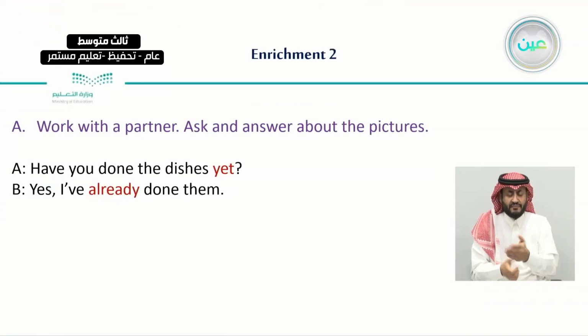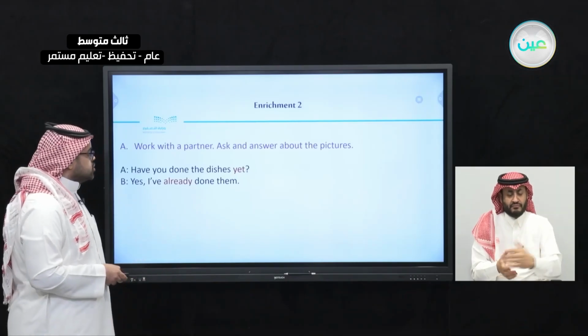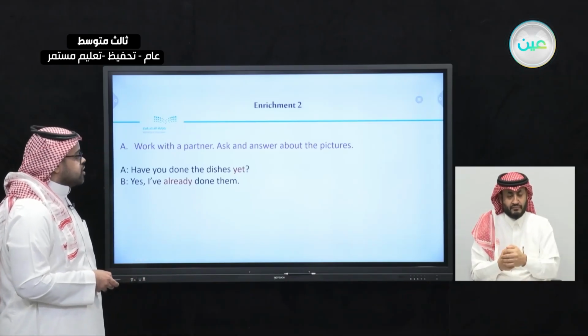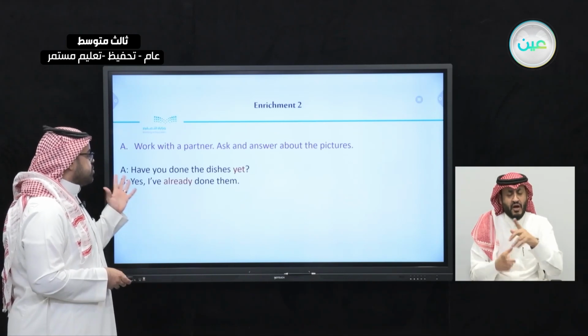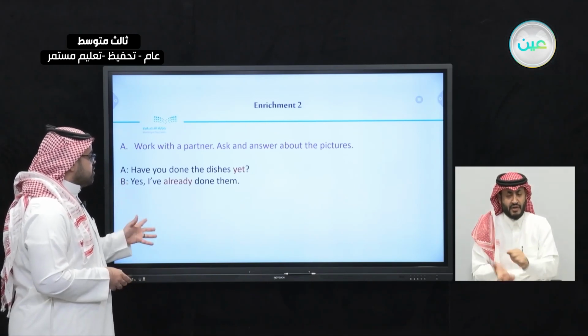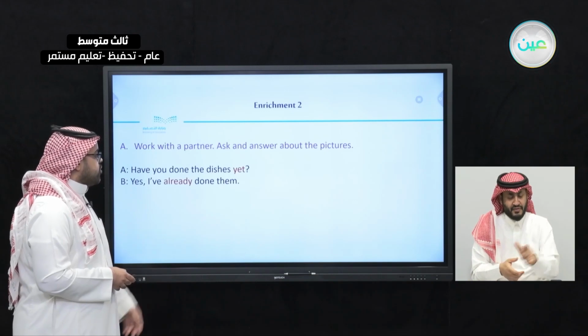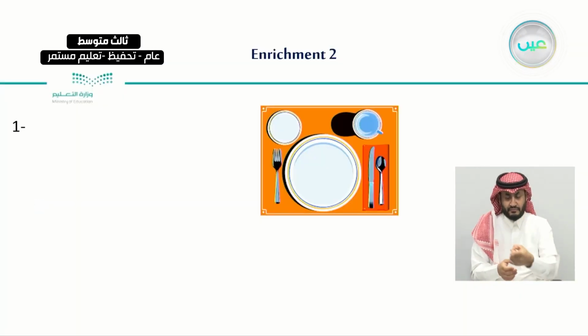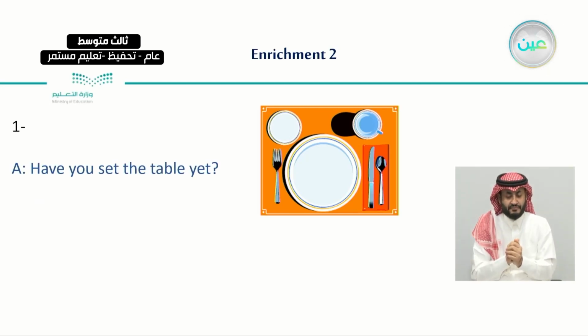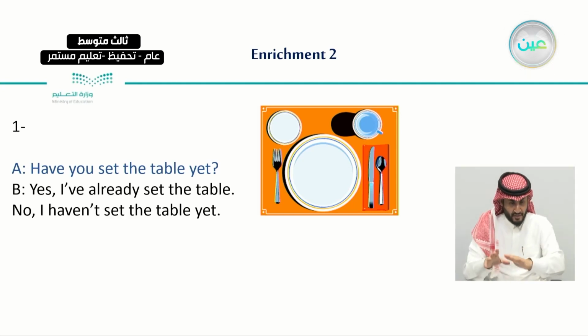We also answered a couple of questions about this rule. The first one, which is A: work with a partner, ask and answer about the pictures. For example, have you done the dishes yet? Yes, I have already done them. So it's very important that we know the form of writing sentences in the present perfect tense. Here we had questions like, have you set the table yet? Yes, I have already set the table. Or, no, I haven't set the table yet.